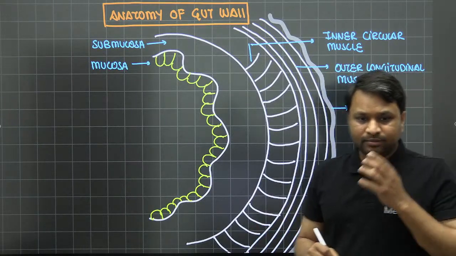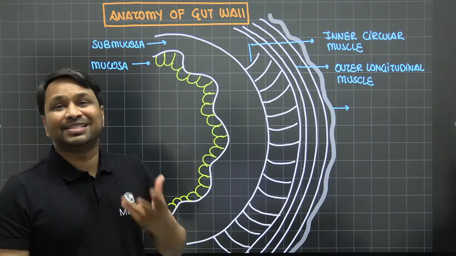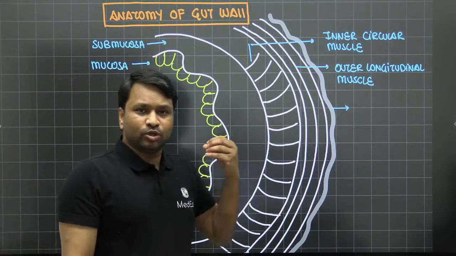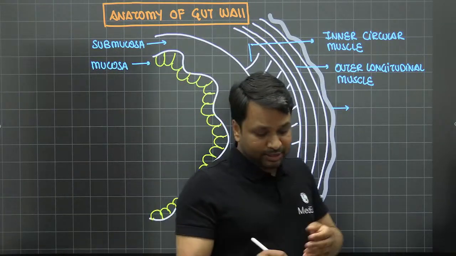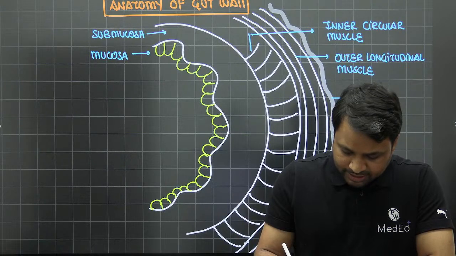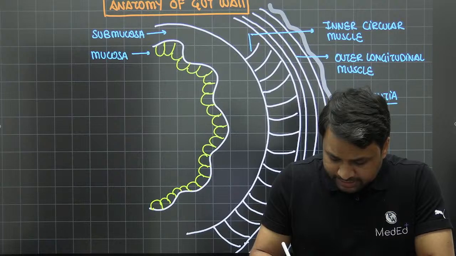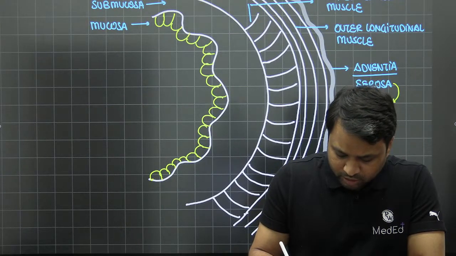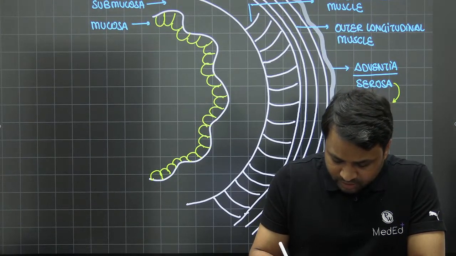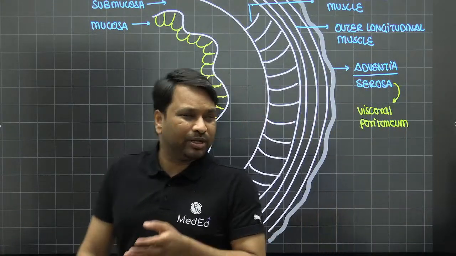Now you need to understand the outermost layer. It depends where exactly you're looking at, right? So the same thing in the esophagus will be called adventitia, and in the abdomen it will be called the serosa. So either you can call it adventitia, that is the outermost layer, or you can call it serosa based upon where you have. Now the reason I'm telling you is, serosa is a fancy name to tell you that we are talking about visceral peritoneum, right?